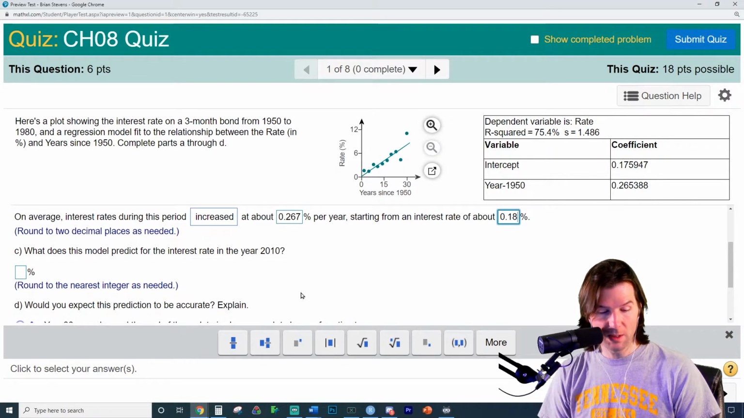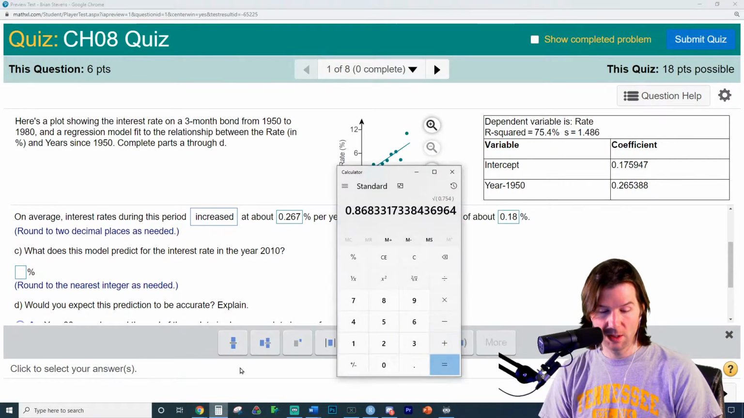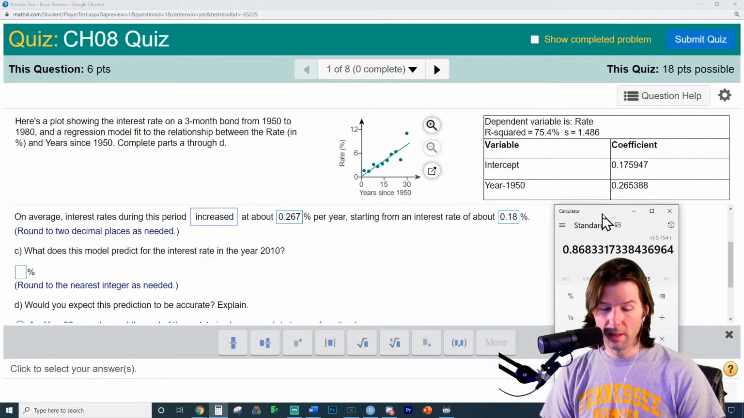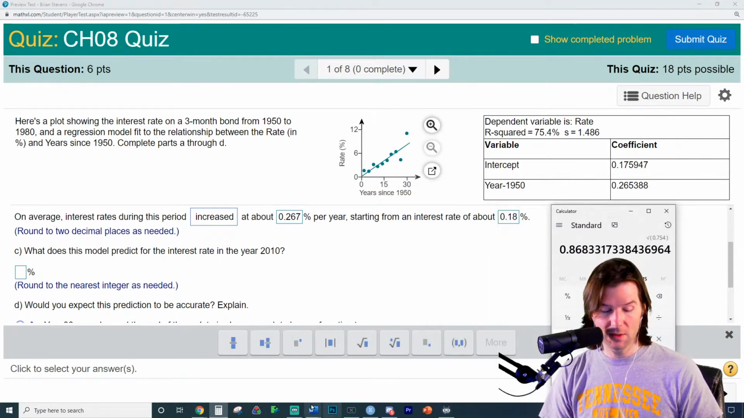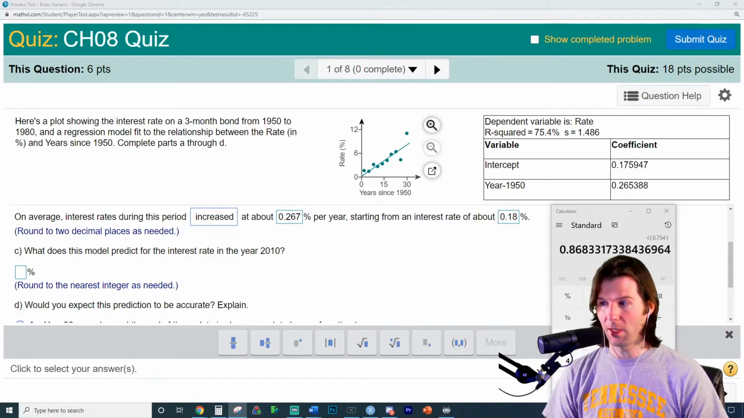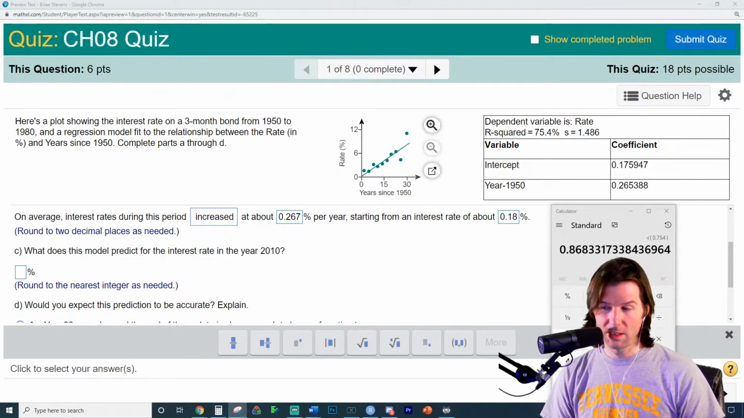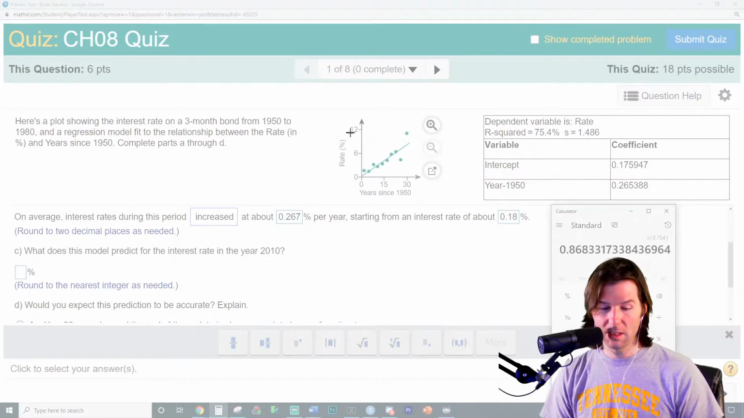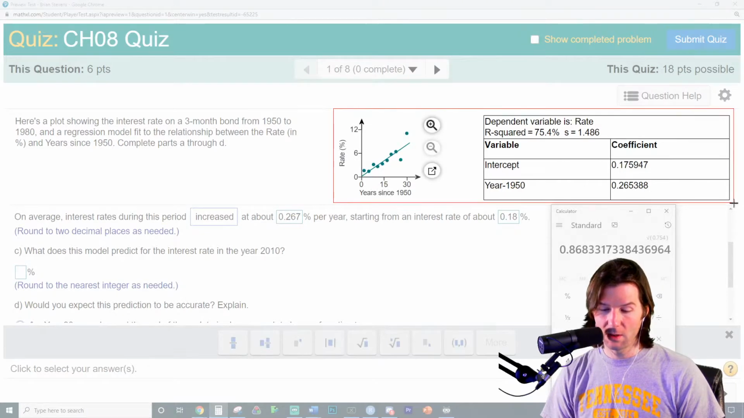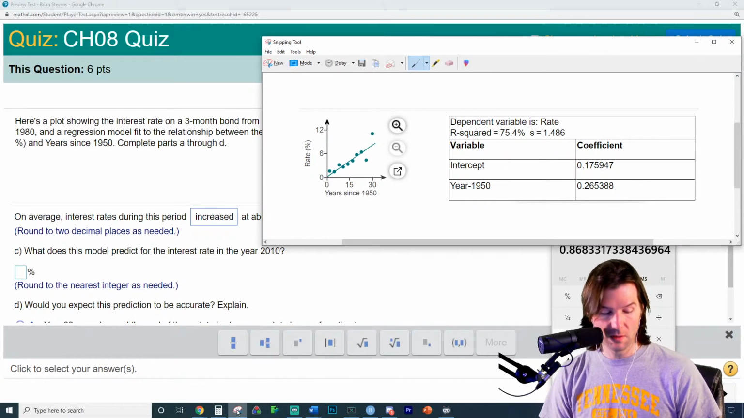What does it predict for 2010? Well, that's going to be an extrapolation of the model, a word we should know. Extrapolation is when we predict outside the bounds of the x's of the model, and it only goes up to 1980. How do I know it only goes to 1980? Because the graphic right here is going 30 years into the future.